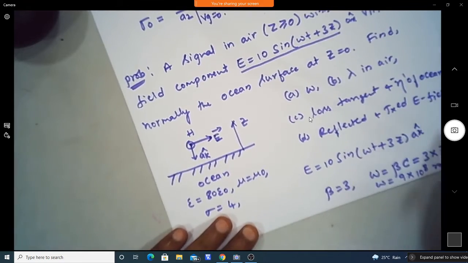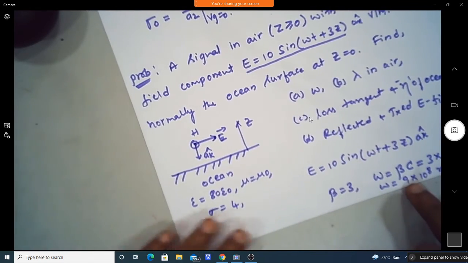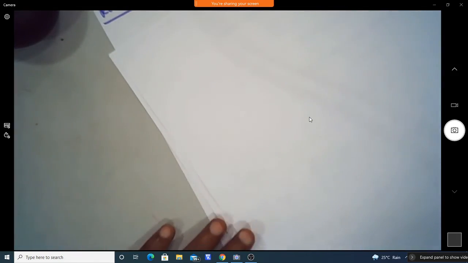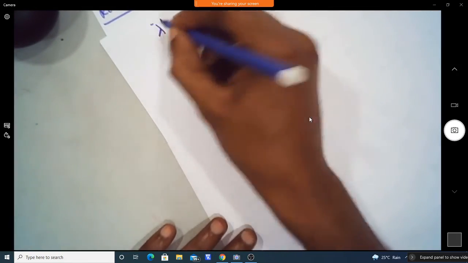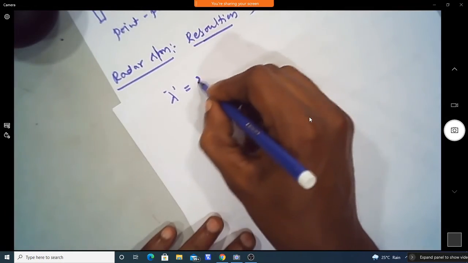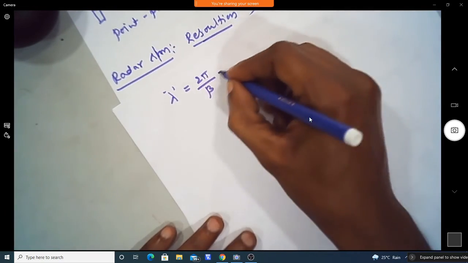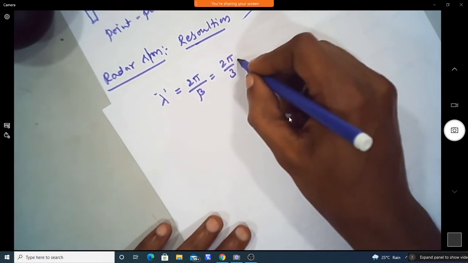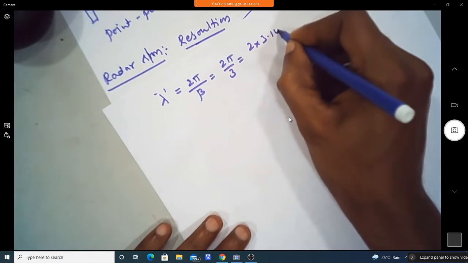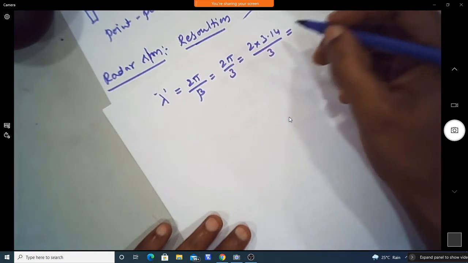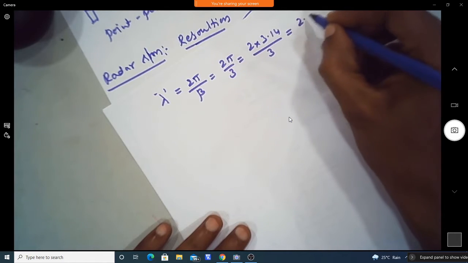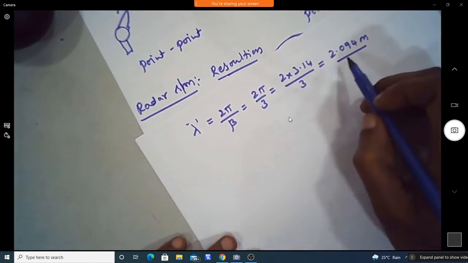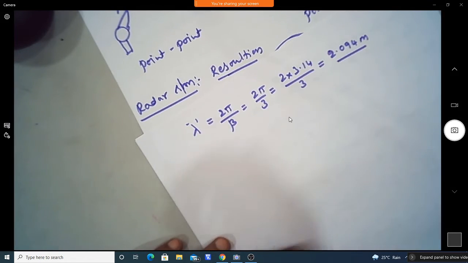From this we can find the lambda in air. We know lambda is 2 pi by beta, which is equal to 2 pi by 3, so 2 into 3.14 divided by 3. This is approximately 2.094 meter. Check it: 2.094 meter.